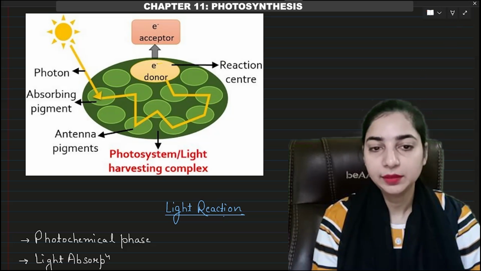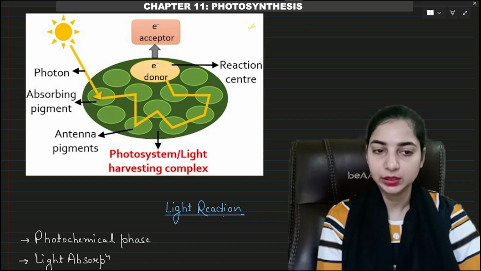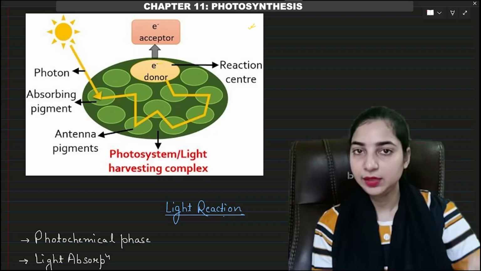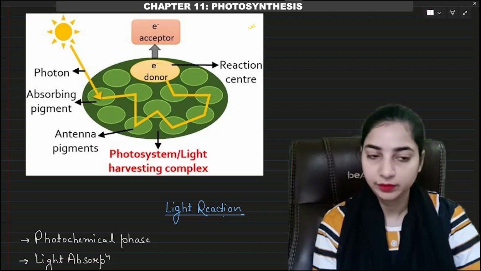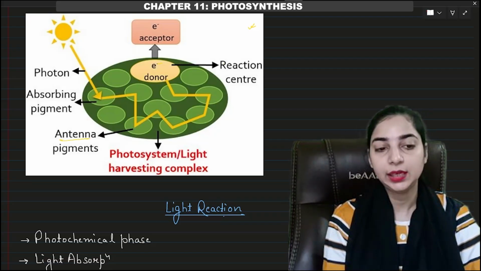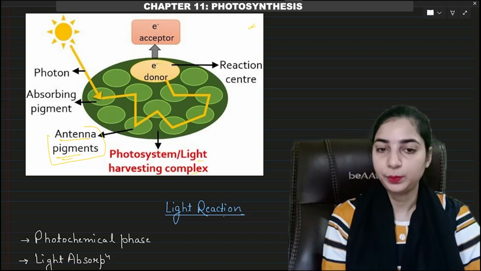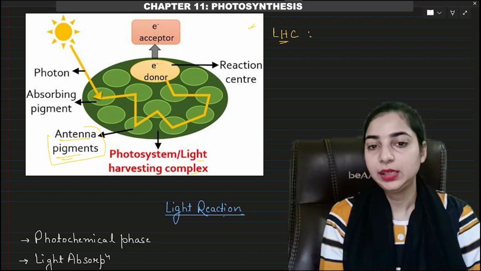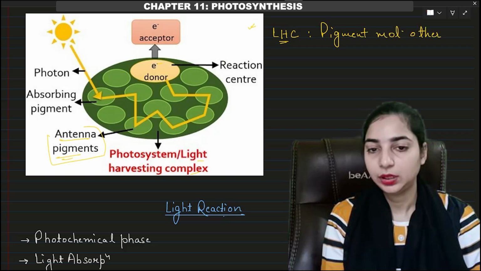Now this is another figure that will explain this to you. You can see here the pigment molecules and the chlorophyll A molecule are shown in different colors. In green color there are pigment molecules which will receive the light of different wavelengths. Different pigment molecules will be receiving light of different wavelengths. These molecules are also known as antenna pigments. Together these molecules are known as light harvesting complex. So the light harvesting complex contains the pigment molecules other than the chlorophyll A molecule.